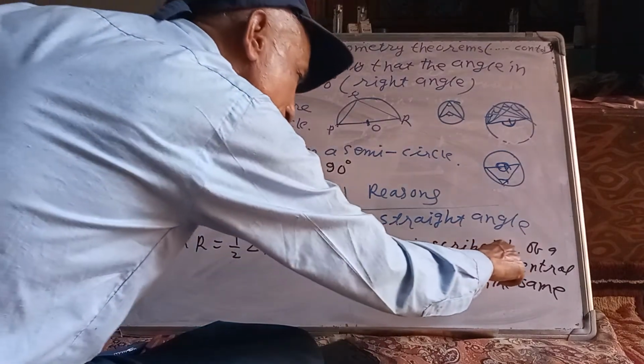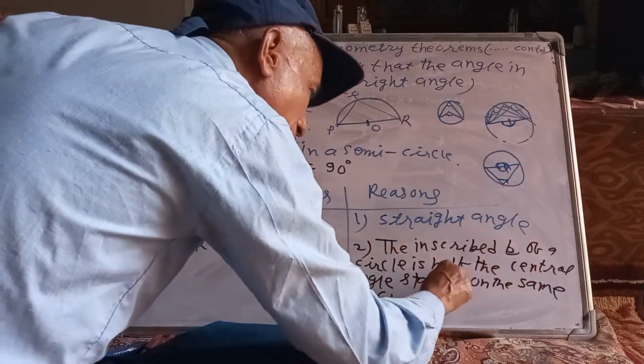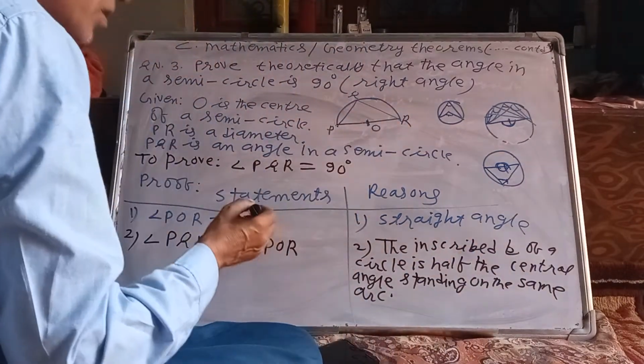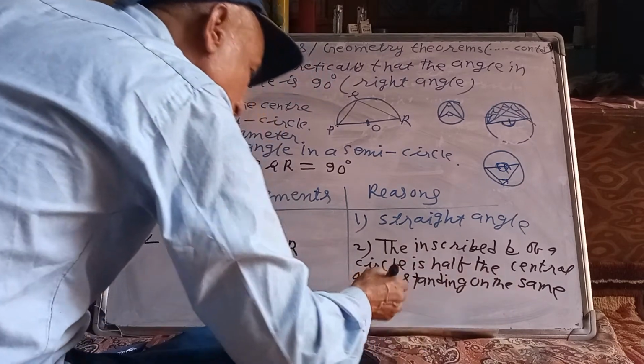Here, the inscribed angle of a circle is half the central angle. Central angle means angle at the center, standing on the same arc.